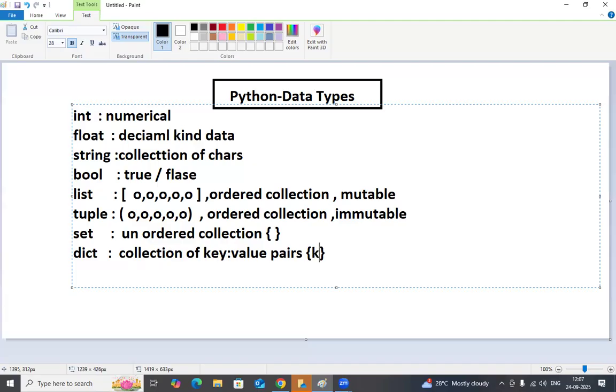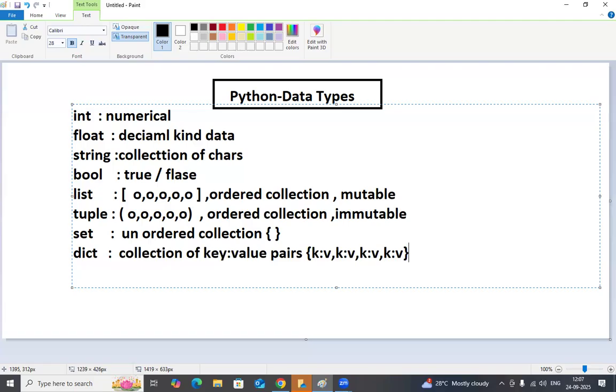every value should have a key. Key colon value, key colon value, again key colon value. Okay. A collection of key value pairs is called a dictionary. Okay, so these are the data types in Python.